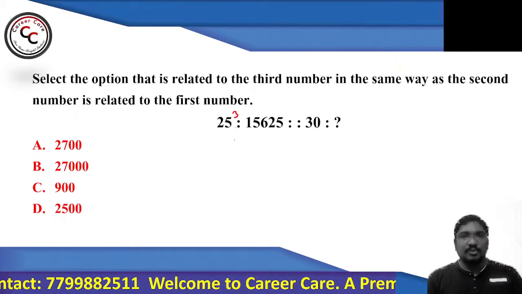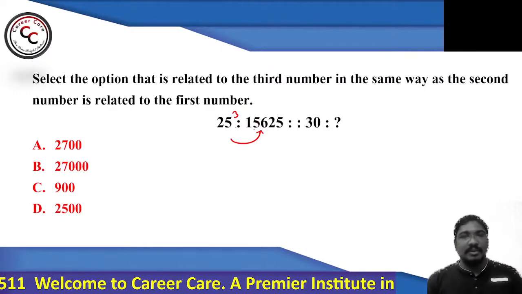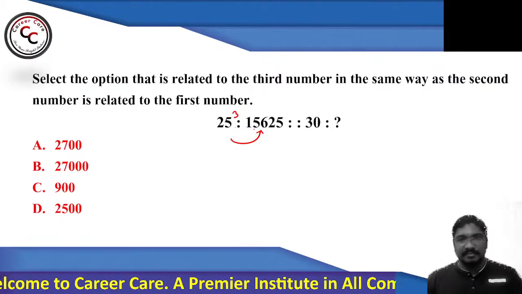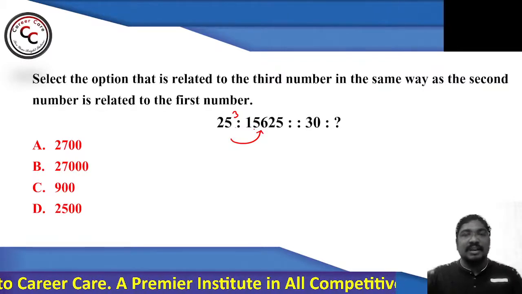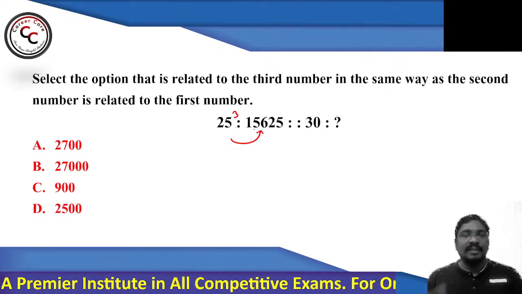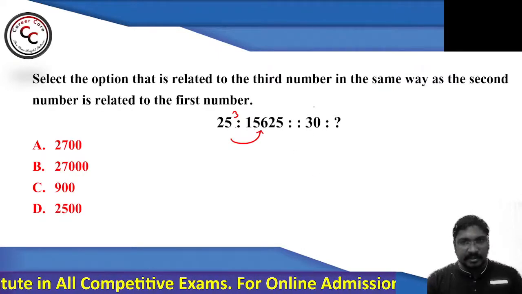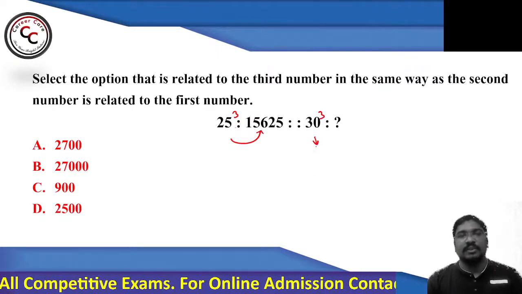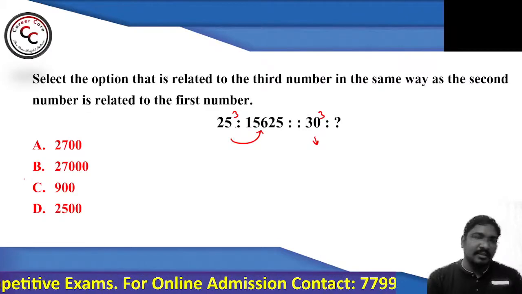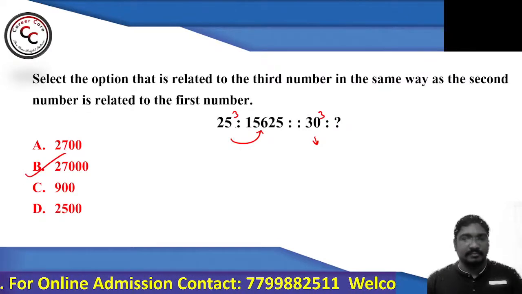So 25 cube is 15625. As I have already said to you, you need to remember the cubes such that the numbers which are nearer to that will be very easy to identify, such that logic will be clear from our perspective. Right? Similarly, 30 cube is, you can call it as 27,000. So that's why you can say option number B will be your answer.